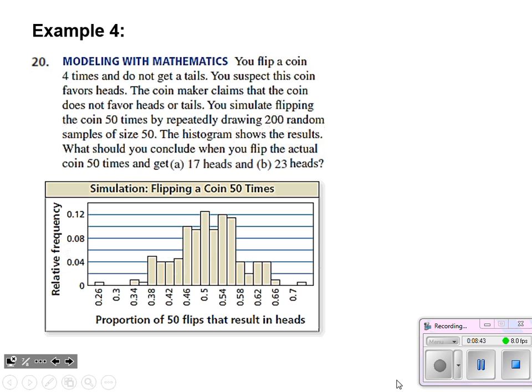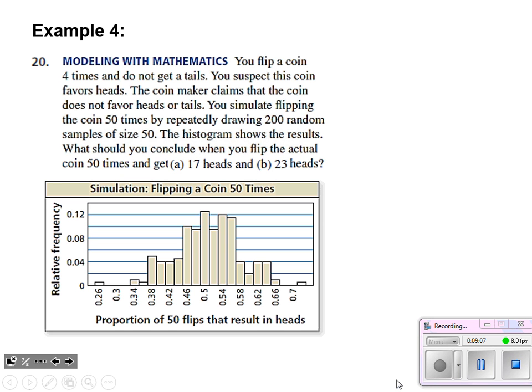And our last example, it's kind of a nice section, right? It's purely vocabulary. There's not really a whole lot of math to be done here. A lot of writing, though, which is a first. You flip a coin 4 times and do not get a tails. You suspect that this coin favors heads. So what do you do? Call up the manufacturer. The coin maker claims that the coin does not favor heads or tails.